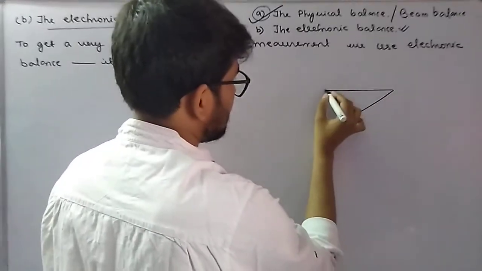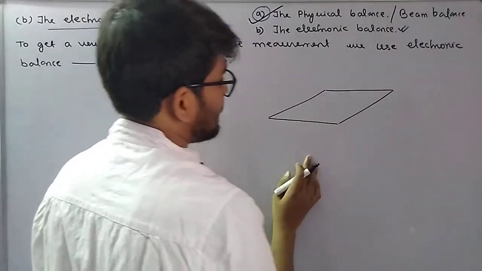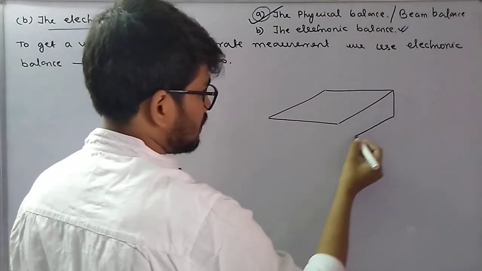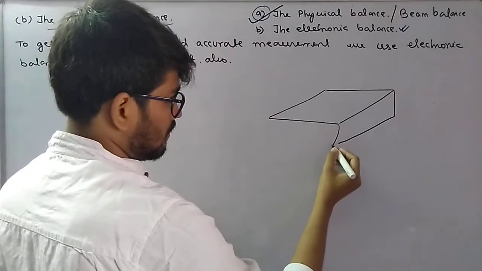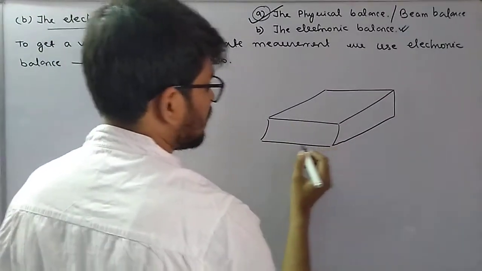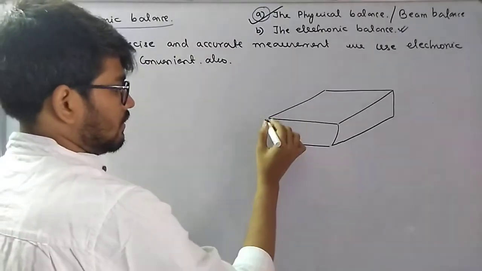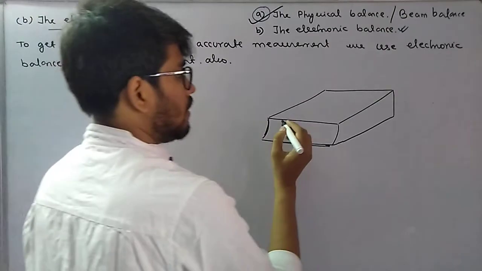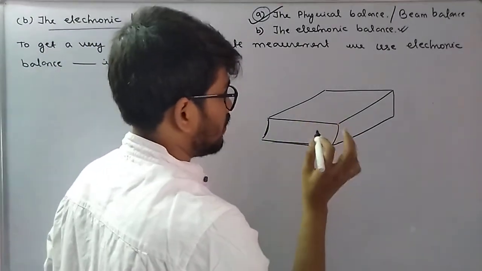Let's draw a representation of the electronic balance. This is the top part, and this is the side view. Let's try to understand what I am doing.